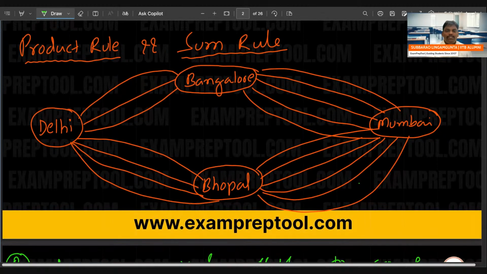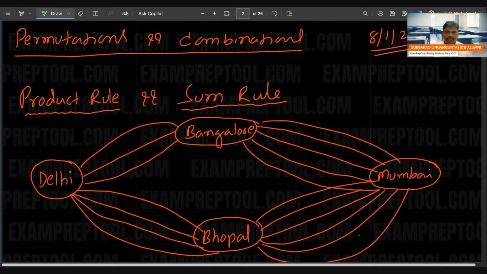Topic is permutations and combinations. Remember, everyone, I am saying now. In my opinion, class has just started now. This is for 2027 and 28 batch people. Topic is permutations and combinations.